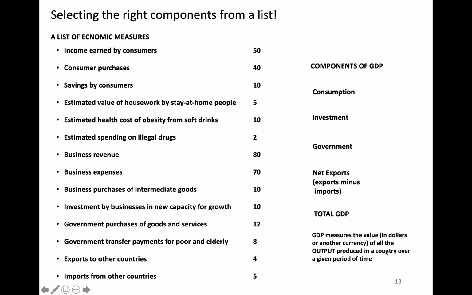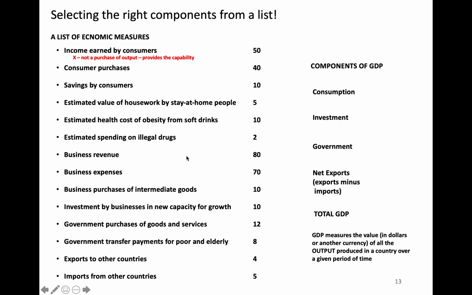And GDP measures the value in dollars or another currency of all the output produced in a country over a given period of time. So now what I'm going to do is just walk through each of these step by step and say yes or no, is it included in GDP and why or why not? And these are the same categories that are in the homework, just in a different order.